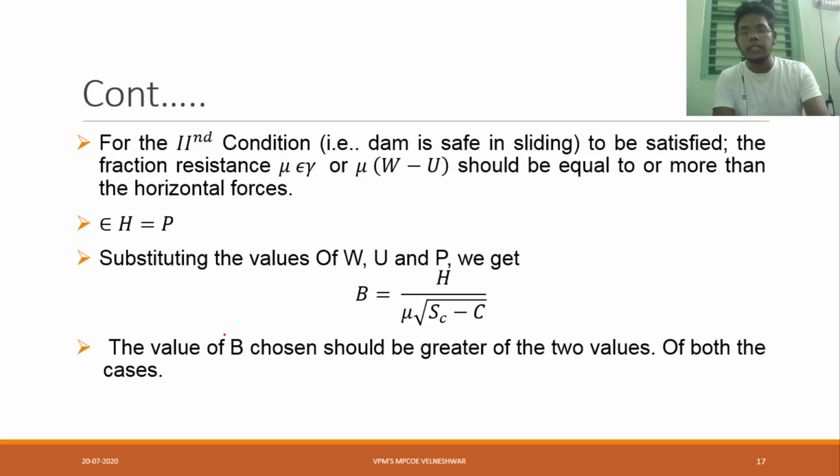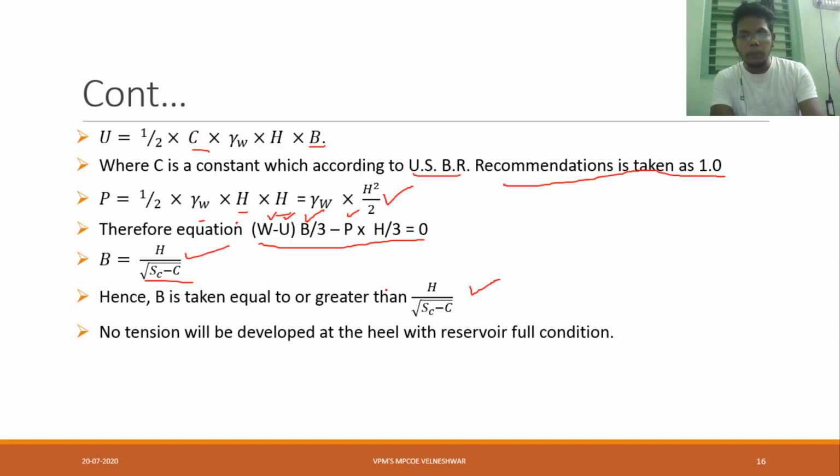Now the frictional relation, that is mu into summation gamma. Mu into summation V, as per the direct formula from our Indian standard provisions, or mu into summation V is nothing but mu into W minus U. W is weight, U is uplift pressure, which should be equal to or more than the horizontal forces, that is summation H is equal to P. Substituting the values of W, U, P, again you will get the same value, but if you see, there is no mu there.